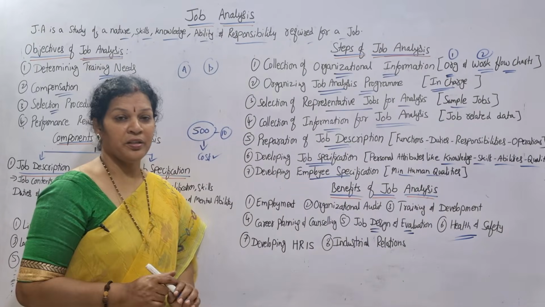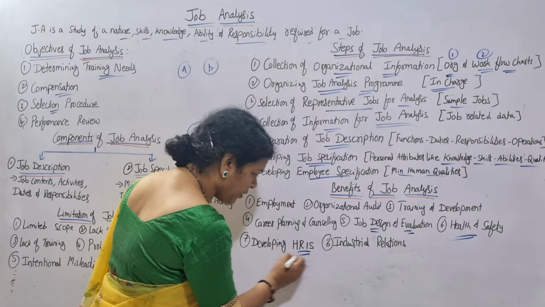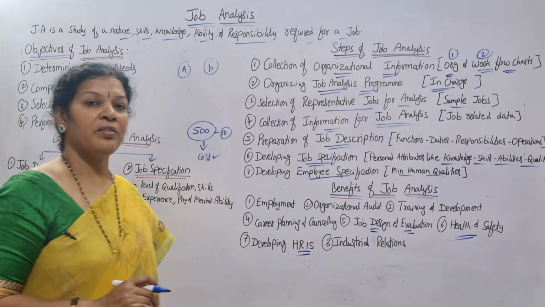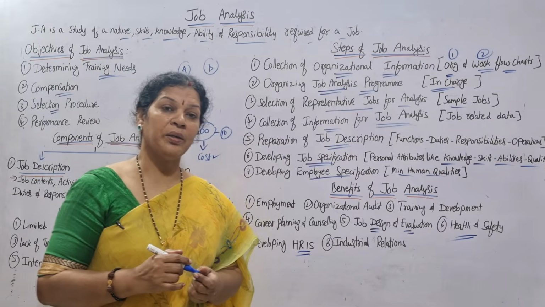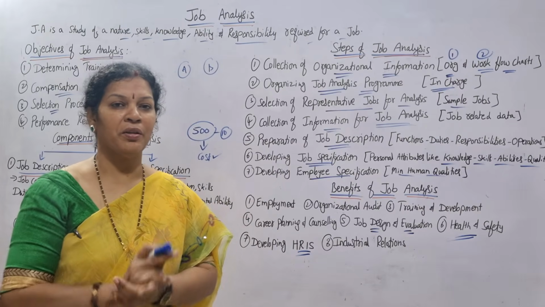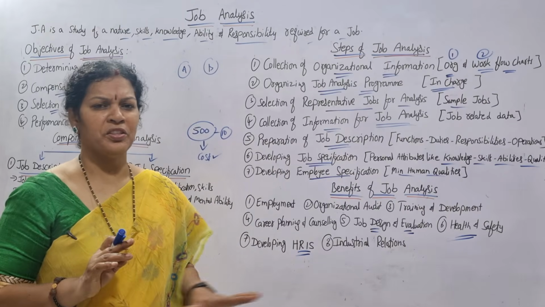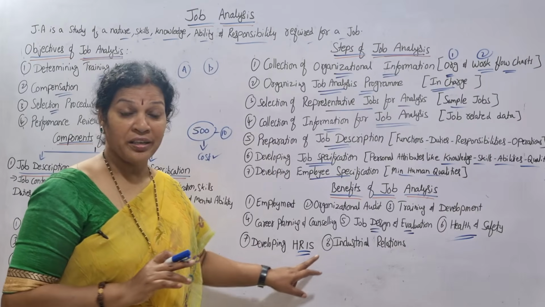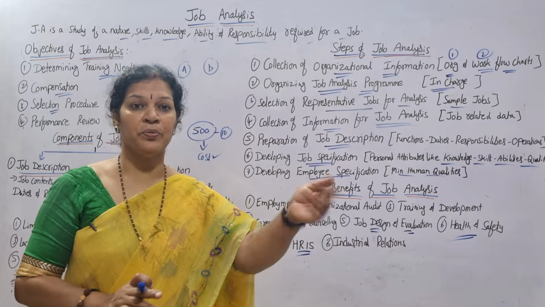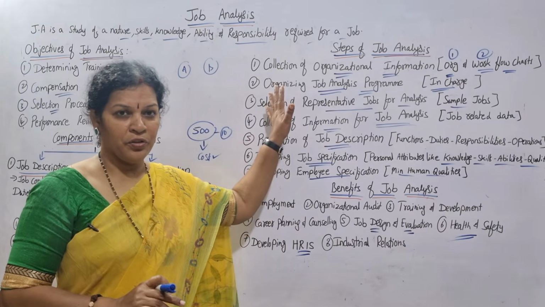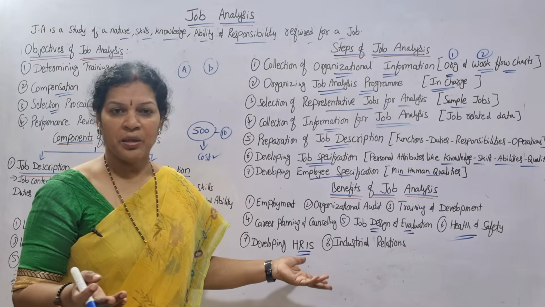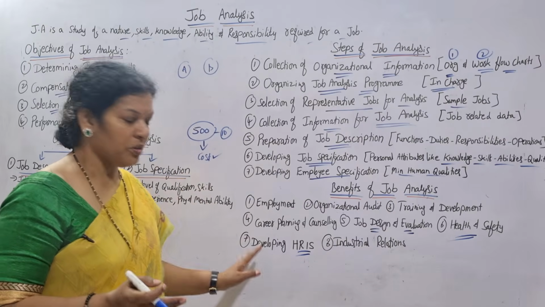And developing HRIS. HRIS means Human Resource Information System. In every organization, how many employees are there, where each and every employee is working, how many departments are there, how many employees are in each department, all the information which is available, we can call it an HRIS, Human Resource Information System, through a computer. Everything is fed inside. If we go for job analysis properly, developing our HRIS is very easy. Anytime you get the information. Okay, this is also one of the advantages.